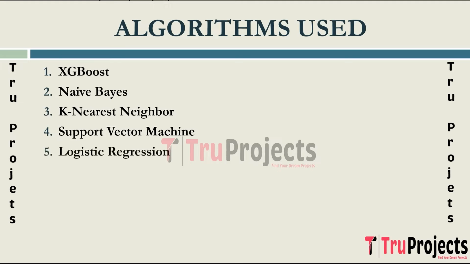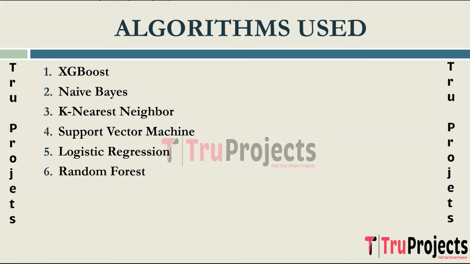Logistic regression. It is a statistical method used for binary and multi-class classification. Despite its name, it is a classification algorithm rather than a regression one. Logistic regression models the probability of a binary outcome using a logistic function. Logistic regression is simple, interpretable, and computationally efficient. It is often used as a baseline model, and it is suitable when the relationship between features and the target variable is approximately linear.